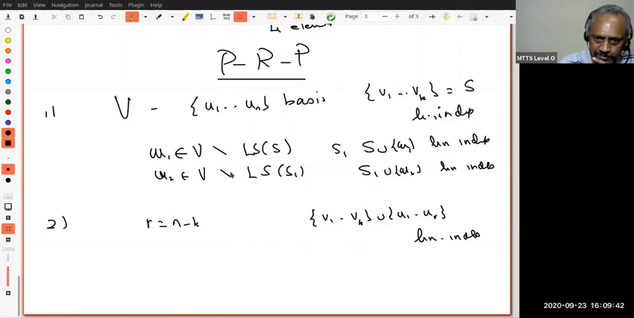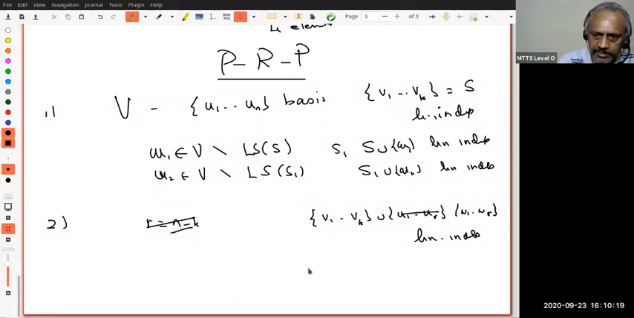Any vector will do. Then S union W1 is linearly independent. Then start with W2, which is in V minus LS of S1. Then S1 union W2 will be linearly independent. You follow that? Okay. This is also true, but I don't want to get into that. I can choose some, it's not U1, but some Ui will be there. Let's note that. So this is also W1 to WR.